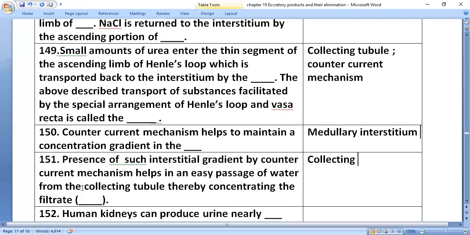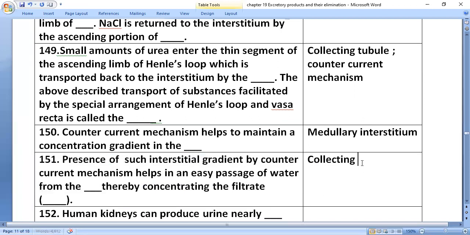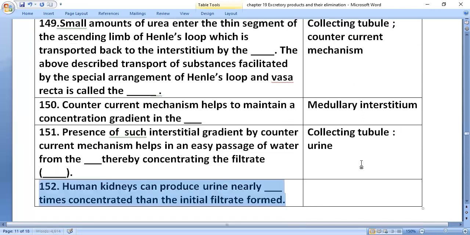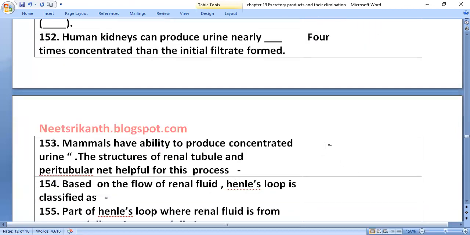Okay, collecting tubule is given here actually. The filtrate in the collecting tubule, and then what do you call the filtrate as? Urine. Human kidneys can produce urine nearly 4 times more concentrated than the initial filtrate. Mammals have the ability to produce concentrated urine. The structure of renal tubule and peritubular net is helpful for this particular process.